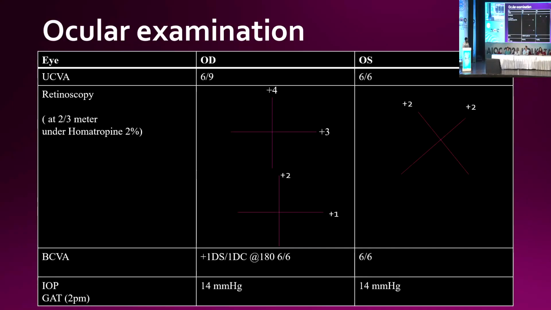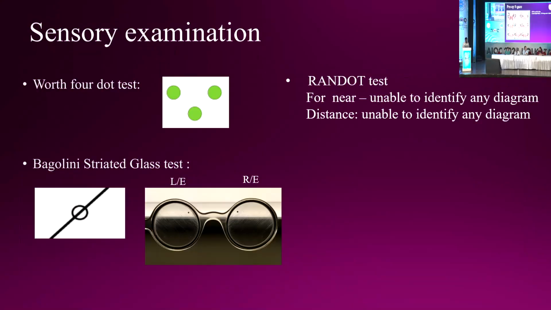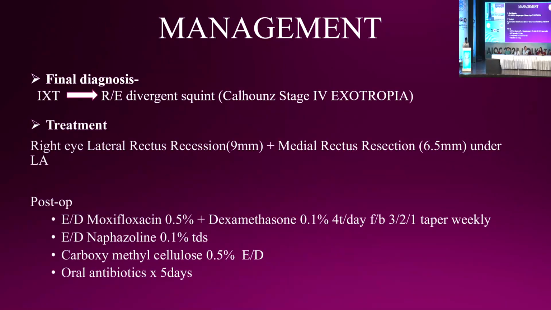Even now he is not binocular for distance, correct? Which means that it will come back. The squint will come back over a period of time. In the end, he has mentioned that there was an improvement in the stereopsis in the post-op period. So that was the near stereopsis you were talking about. But the distance which you mentioned, can you please show the slide? It was 16 inches.